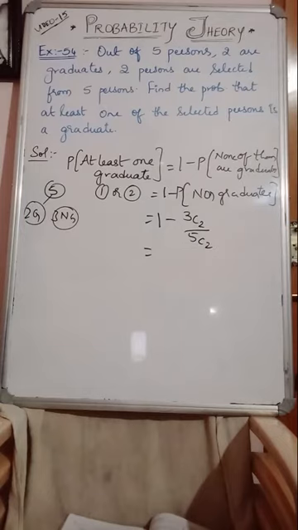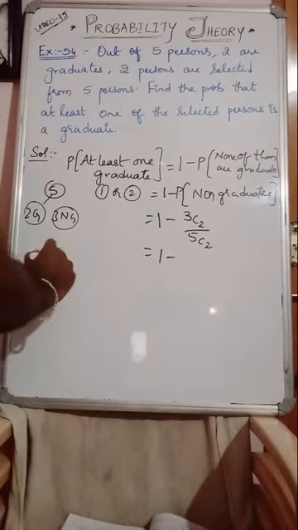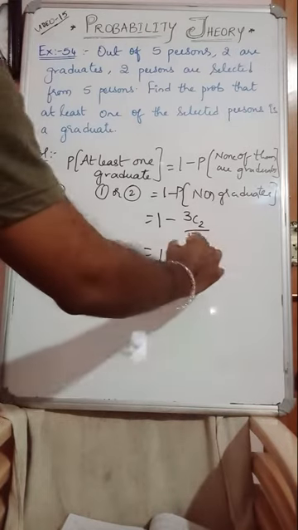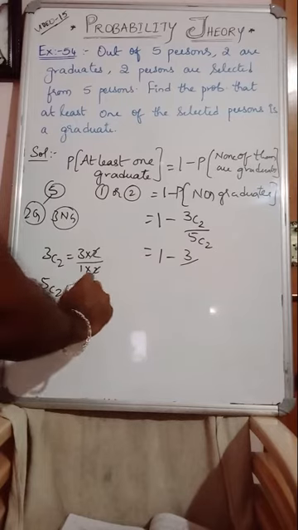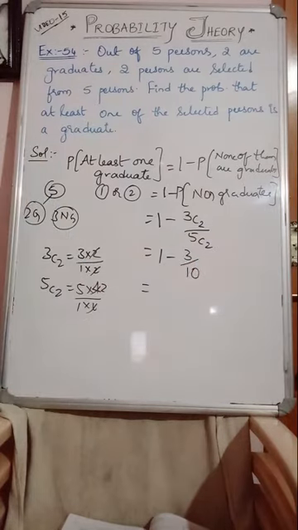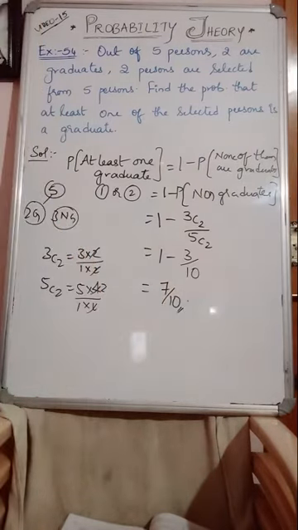Very simple problem guys. 3C2 is 3 into 2 by 1 into 2, which is 3. 5C2 is 5 into 4 by 1 into 2, which is 10. So 1 minus 3 by 10 is nothing but 7 by 10. That is the answer.